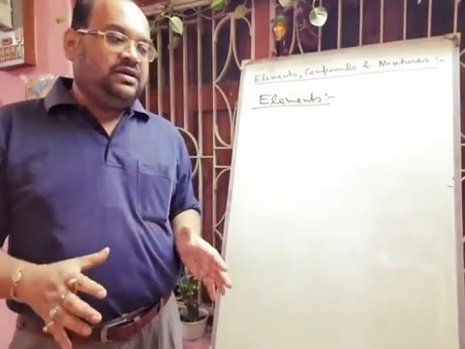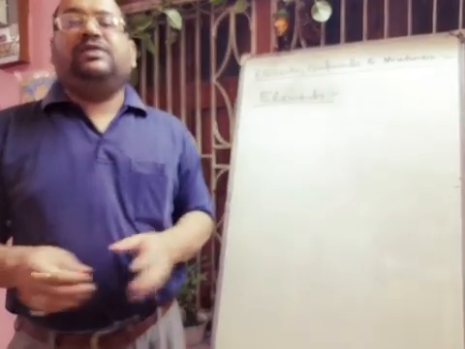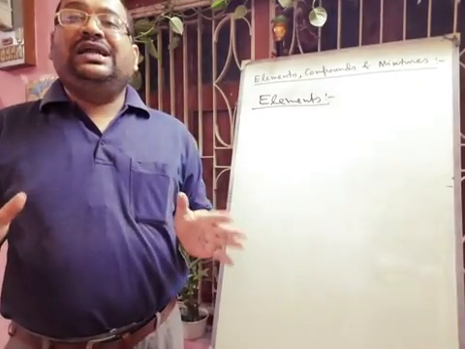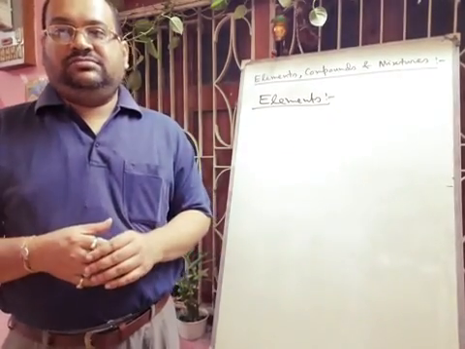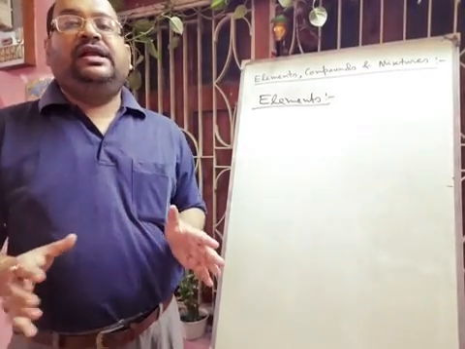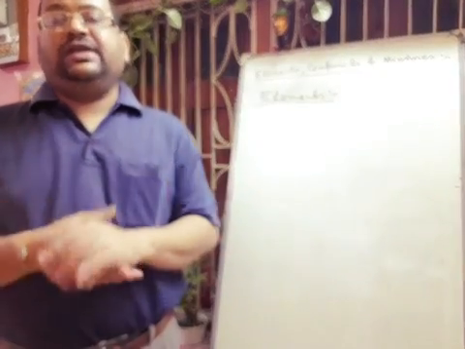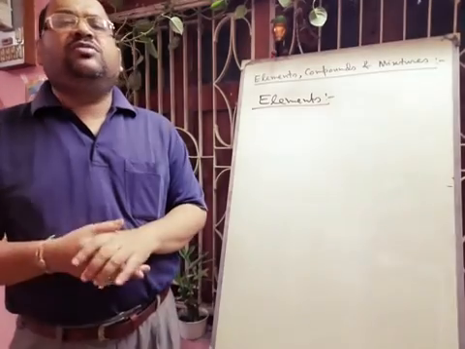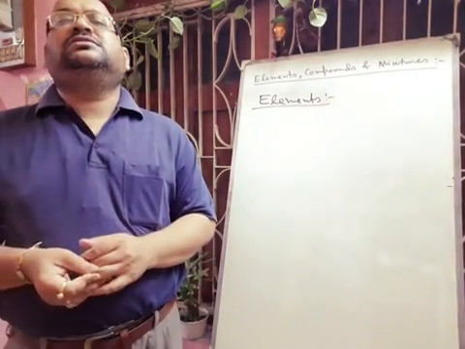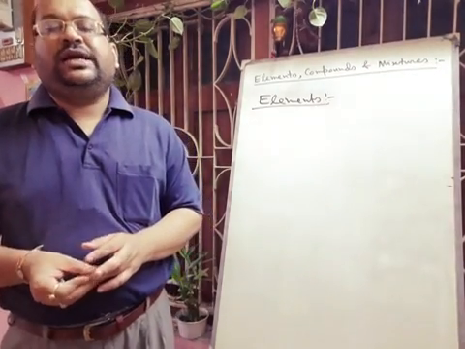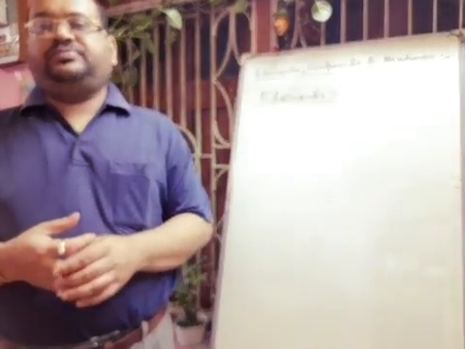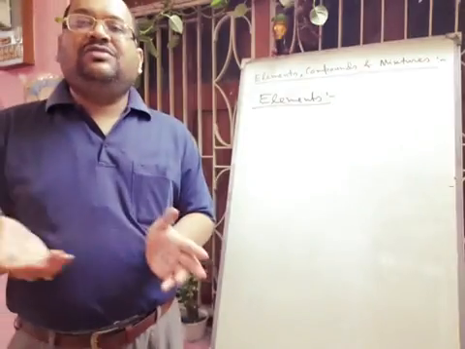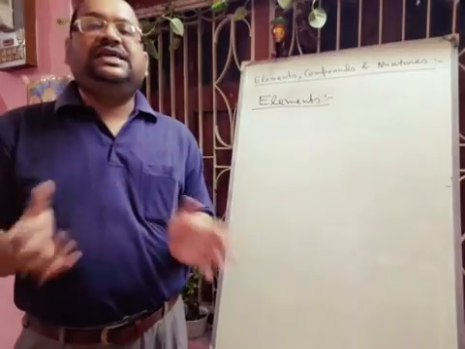And in our world there are a total of 118 elements, and among them 94 are naturally occurring. Whatever is written in your book, that 92, you can also write that, no problem, but actually it is 94. The other 24 elements are artificially prepared.